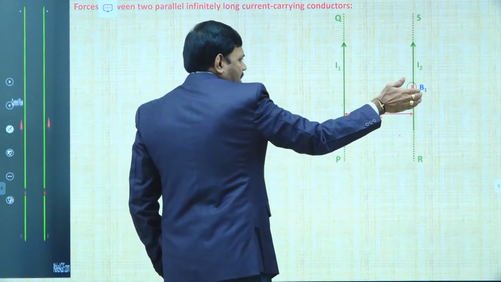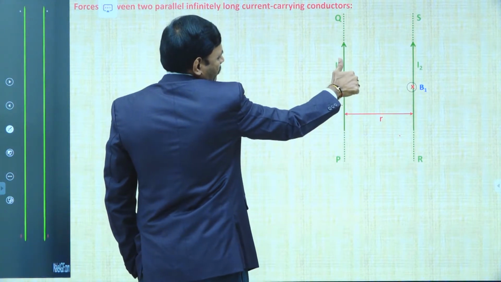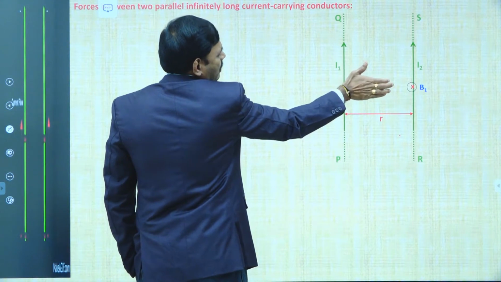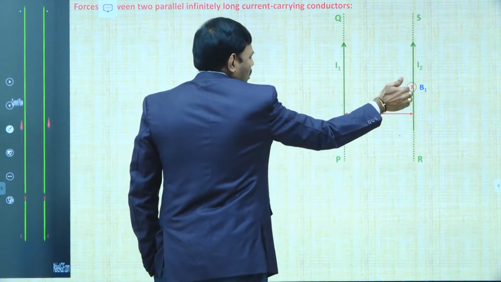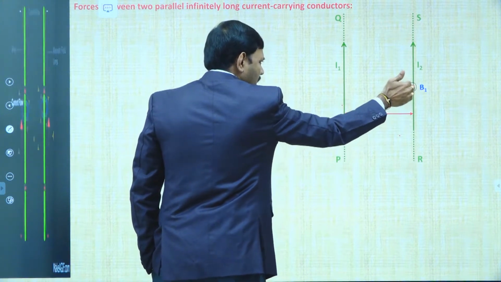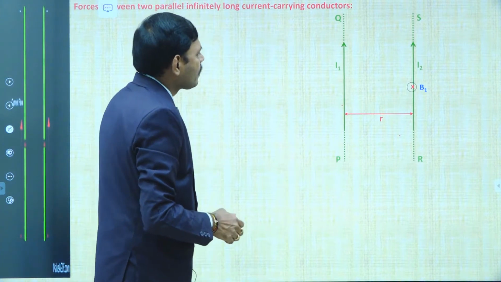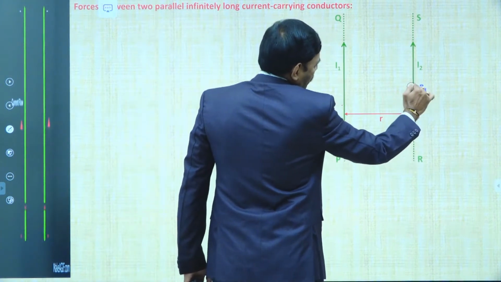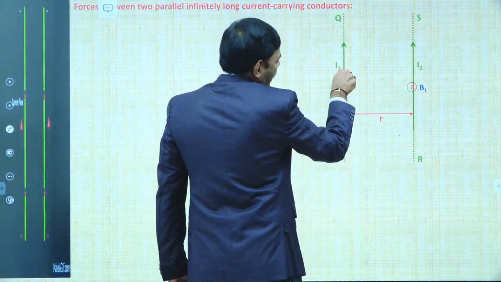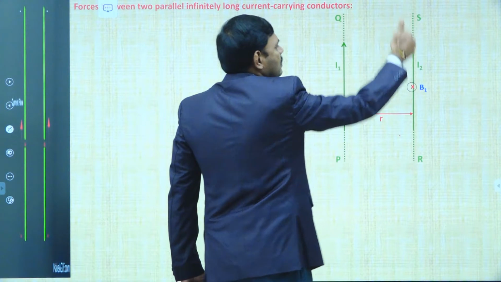So they are directed into the board. So put the thumb along the direction of current, then curl your remaining fingers. They are showing the direction into the board. So this is the direction of the magnetic field produced by the I1 current carrying wire. That's why I marked this B1 as into the board. So due to the I1 current carrying wire, there exists B1 directed into the board along the second wire.